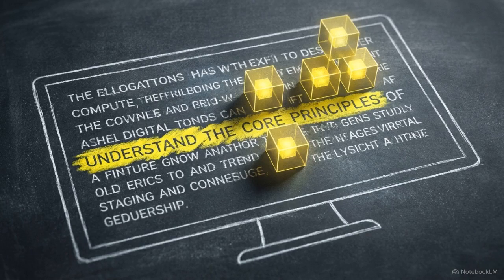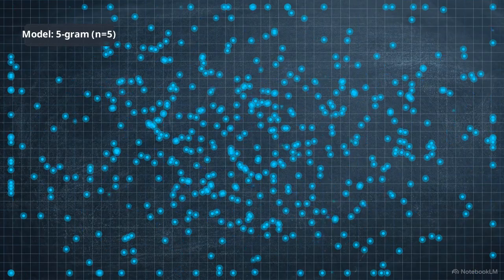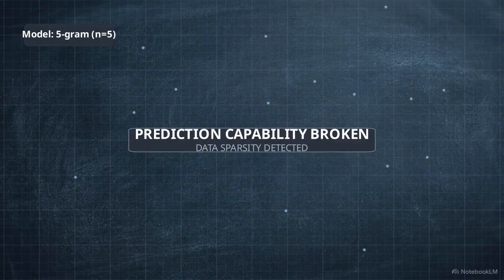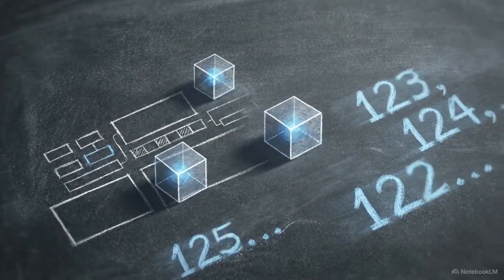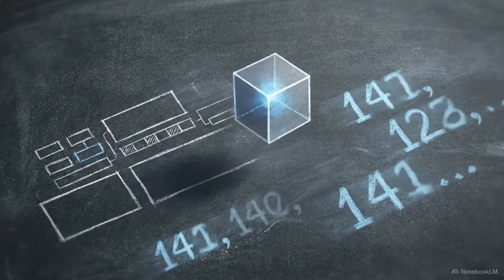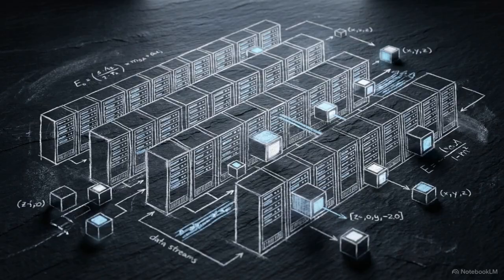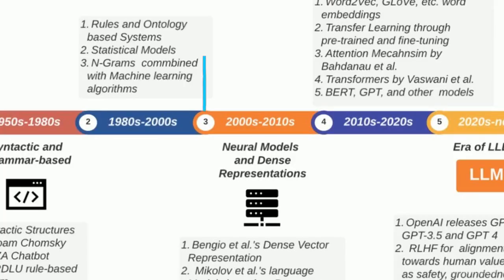However, if you scale up to track 3, 4, or 5 preceding words, the probability of finding those exact sequences in the training data drops to near zero. This creates massive data sparsity, which breaks the model's ability to predict accurately. Furthermore, pure n-gram statistics are just blind counters. They tally adjacent terms, but contain zero mathematical concept of what the words themselves actually represent. Statistical frequency proved computationally scalable, but it entirely lacked the underlying multidimensional semantic relationships required to accurately simulate a biological knowledge graph. Look at the next milestone on the timeline.